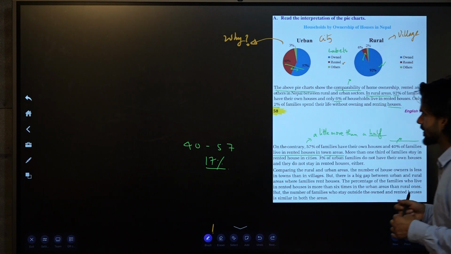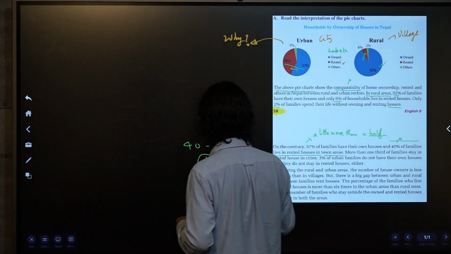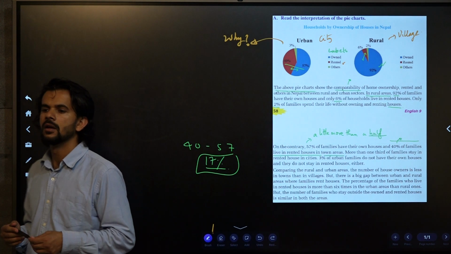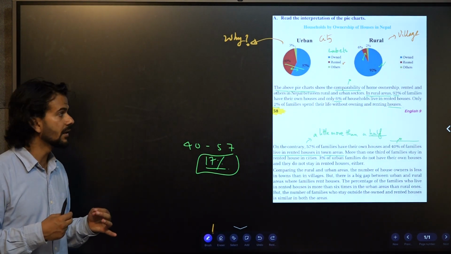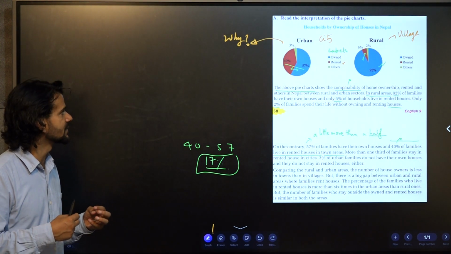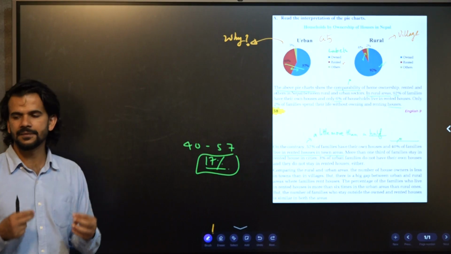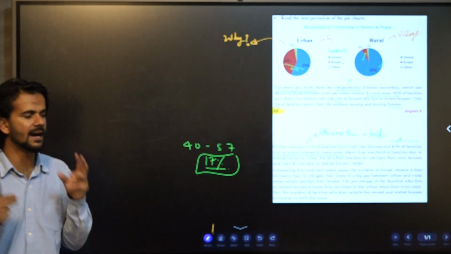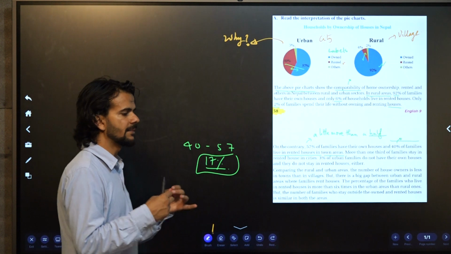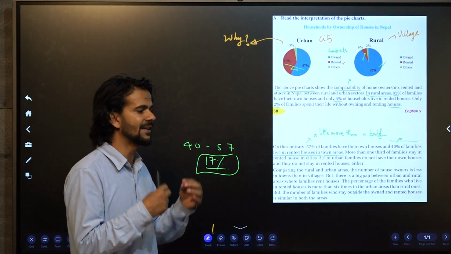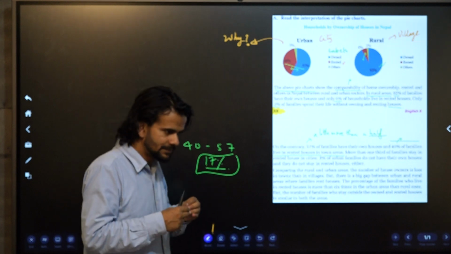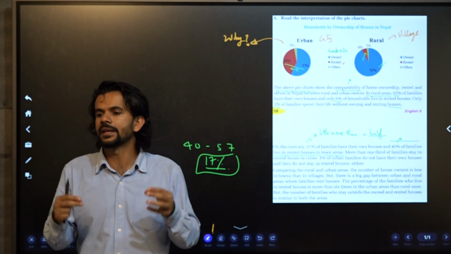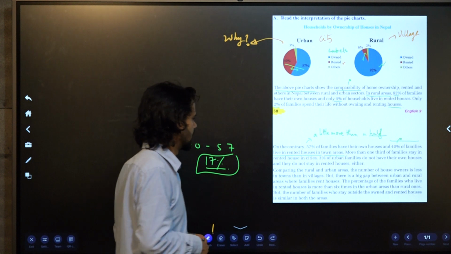Less by 17%. 17% comes where? In urban. No, 17% less. What is 17% less? The number of people living in rented houses. The number of families living in rented houses is 17% less than the number of people living in their own self-owned house, right?